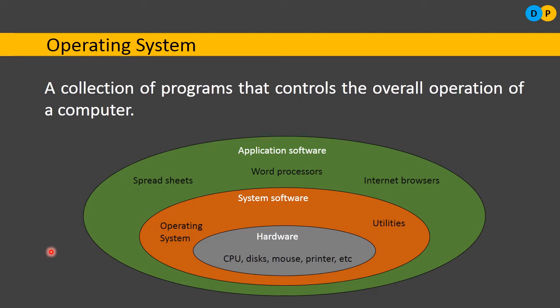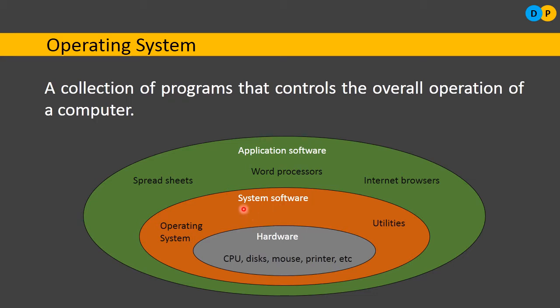On the screen you can notice a diagram which will help us to show how operating system works. Already I told you what is an operating system. It is a system software. Please notice here, operating system is a system software. There are two types of software: system software and application software. System software helps, or aids, the computer to perform its task. On the other hand, application software helps the users.